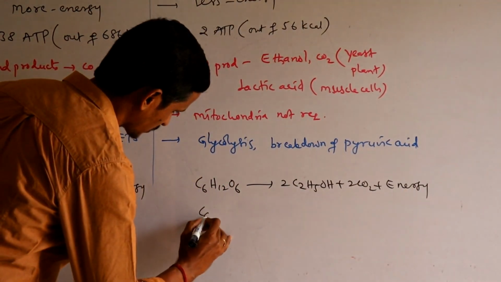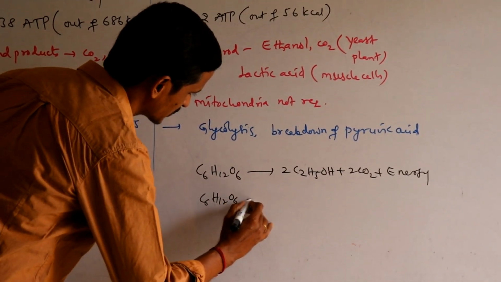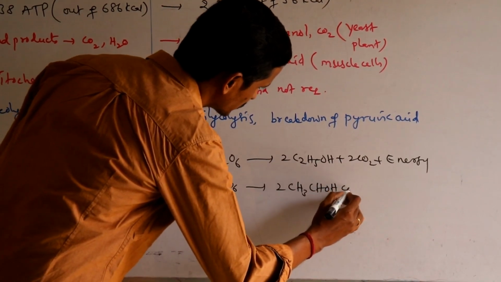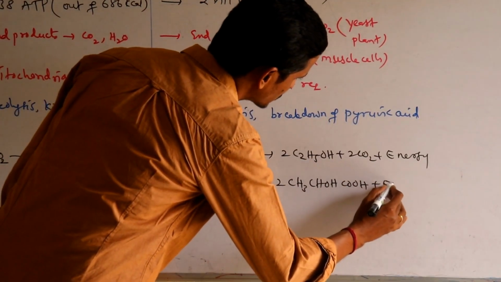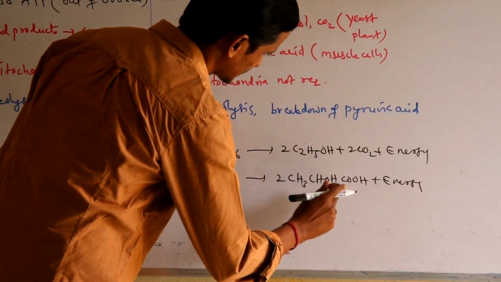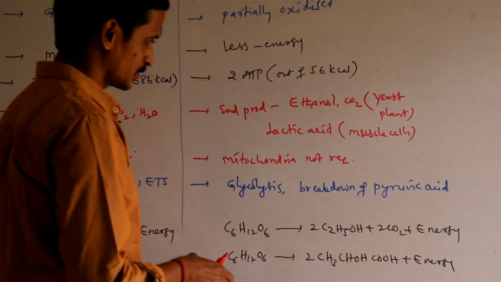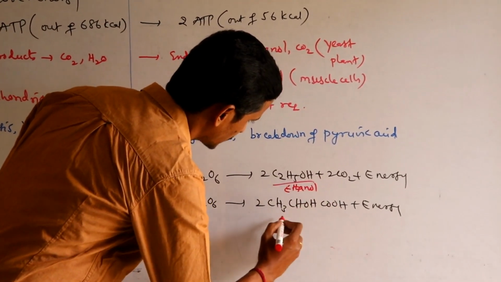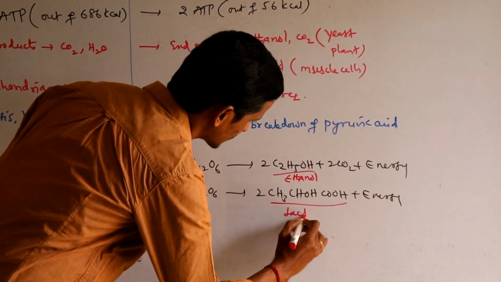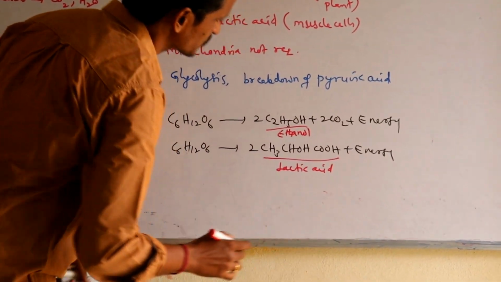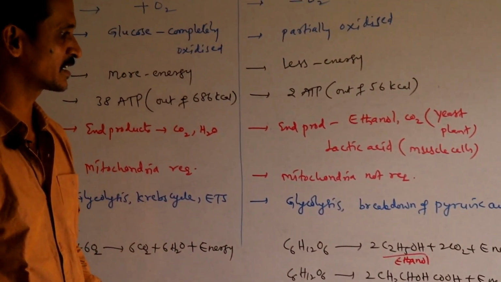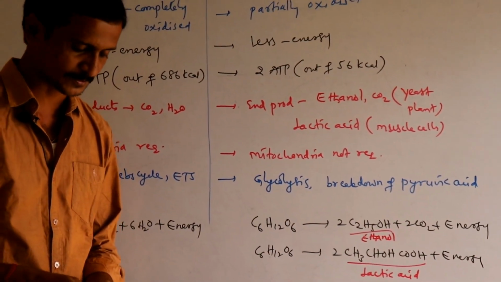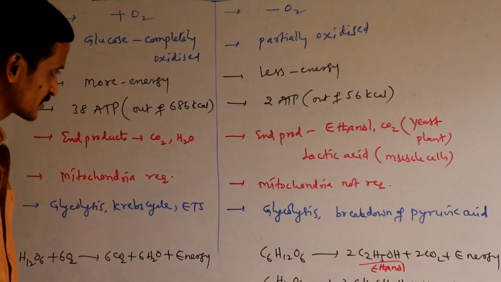We can also write C6H12O6 gives rise to 2CH3CHOHCOOH plus energy. This is lactic acid. So this is ethanol, and this is lactic acid. So lactic acid is produced in animal muscle cells, whereas ethanol and carbon dioxide are produced in lower organisms and plant cells. Let us see these differences clearly.